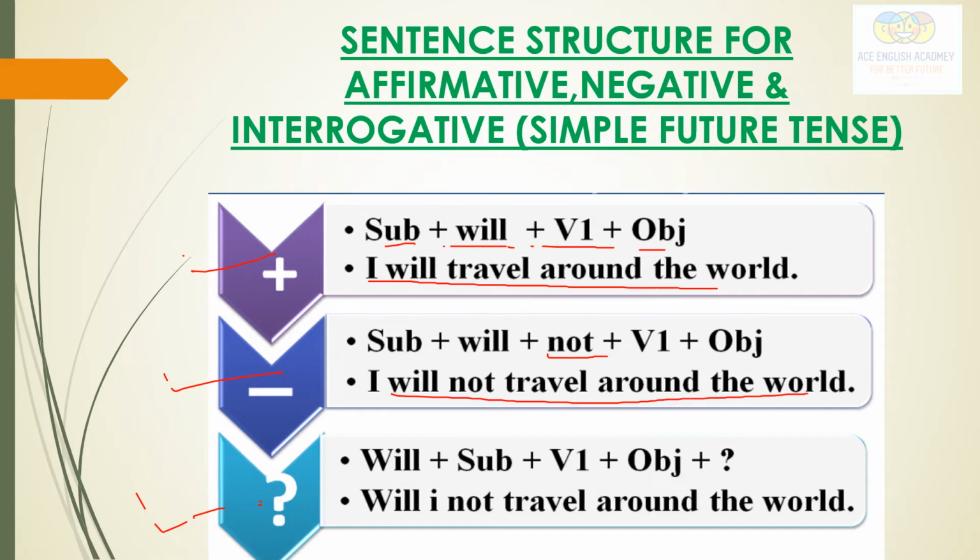And in interrogative statements, will comes in the front of the statement. See here, will in the place of subject, and subject comes to second place. See here, will I travel around the world? And what? Sign of interrogation. See here, I had missed it. Sign of interrogation.